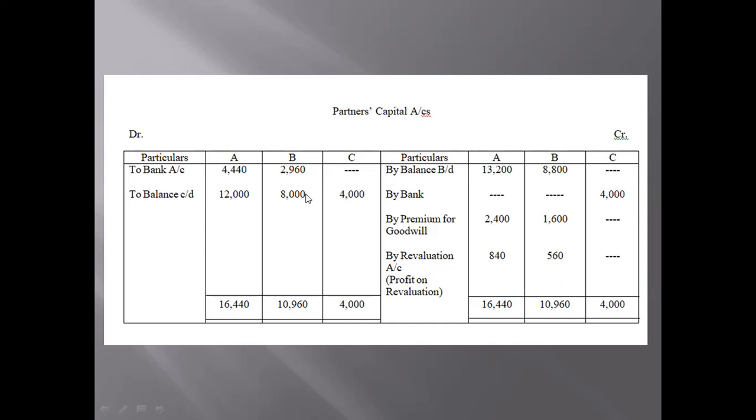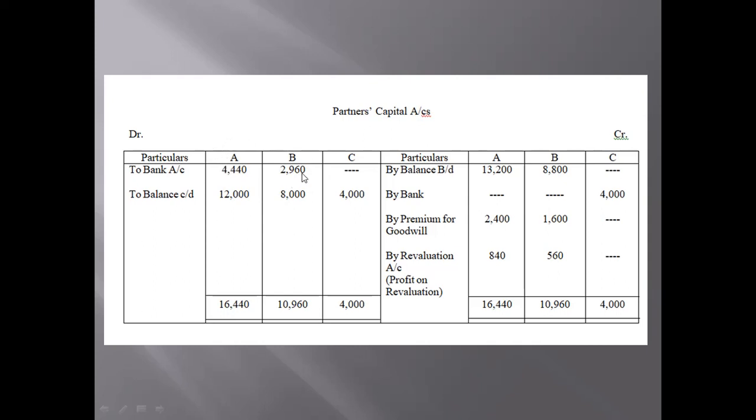In previous questions, we used to find the balance CD, isn't it? But in this question, the balance CD is already given. In question number 46 and question number 47, we saw that we had to find the balance CD. But in this question number 48, the balance CD is already given, 12,000 and 8,000. So in this question, we have to find the figure of the amount that both A and B will withdraw out of the firm.